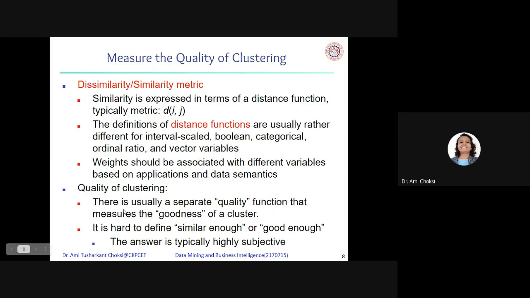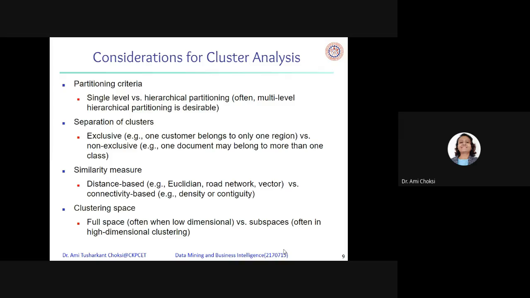Quality of clustering: there is usually a separate quality function that measures the goodness of a cluster. It is hard to define "similar enough" or "good enough"; the answer is typically highly subjective. So, considerations for cluster analysis: partitioning criteria, separation of clusters, similarity measure, clustering space.